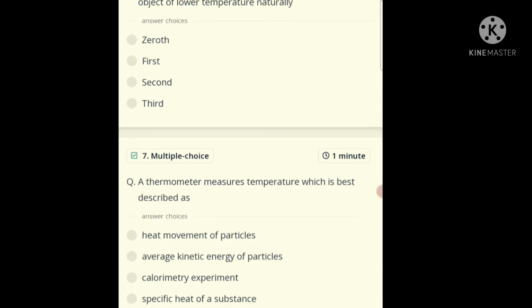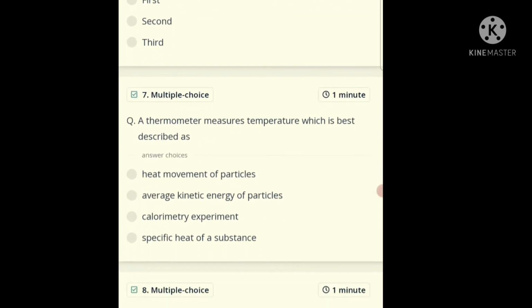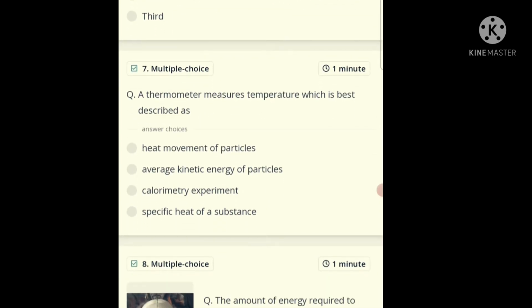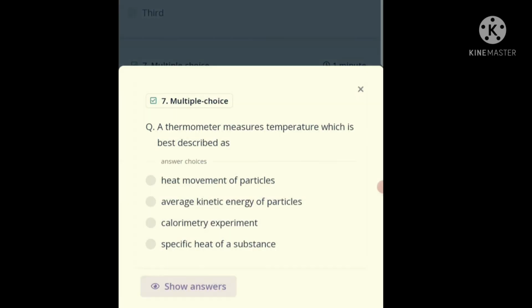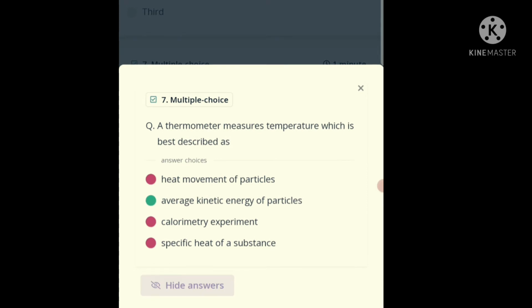Now the question number 7. A thermometer measures temperature, which is best described as heat movement of the particles, average kinetic energy of particles, calorimetry experiment, specific heat of a substance. And the answer will be average kinetic energy of particles. Correct answer is average kinetic energy of particles.